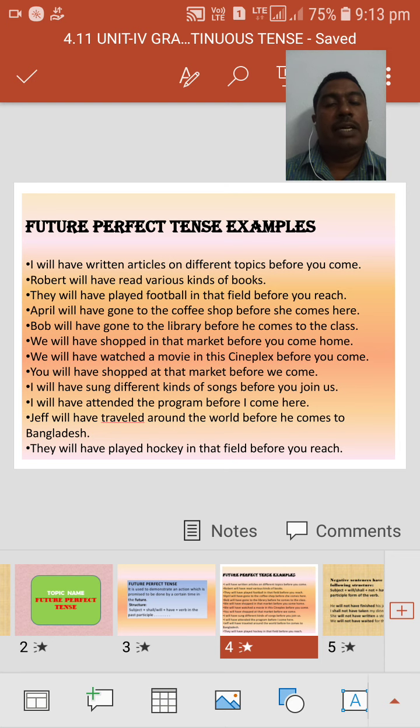Here mostly we have two helping verbs. What are they? Shall or will. But in future tense, mostly we give importance to will. Even though we have shall, we will give importance to will only. Here we have a few examples. We should go through these according to the structure.